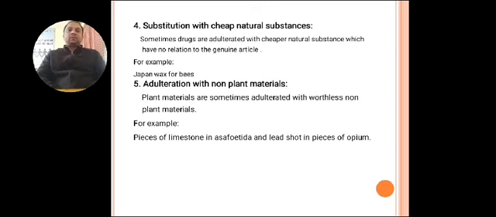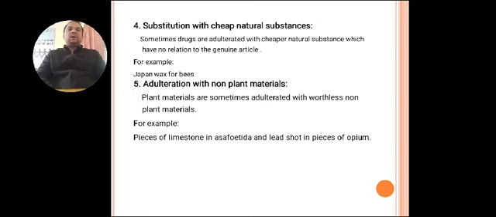Fourth, substitution with cheap natural substance. Sometimes drugs are adulterated with cheaper natural substances which have no relation to the genuine article. For example, Japan wax for beeswax.